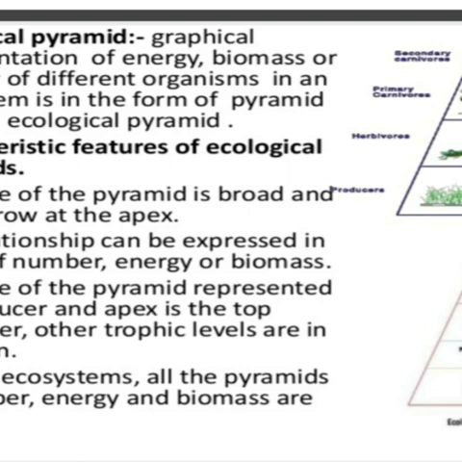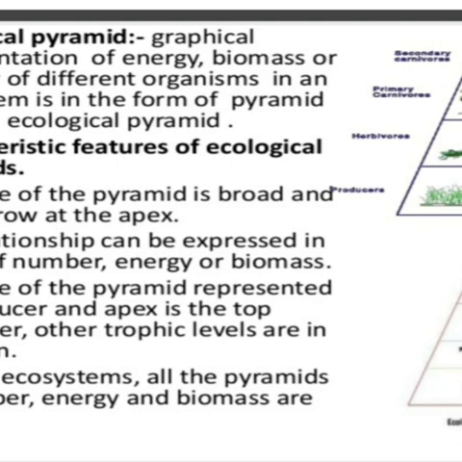Okay. So now let us discuss the ecological pyramid. What do you mean by an ecological pyramid? An ecological pyramid is a graphical representation of energy first, biomass second, and number of organisms third in the form of a pyramid. Fine children, as you can see, there are various characteristic features of ecological pyramid. The base of the pyramid is broad and its apex is narrow. The relationship can be easily expressed in three terms. We've already done that: number, energy and biomass.